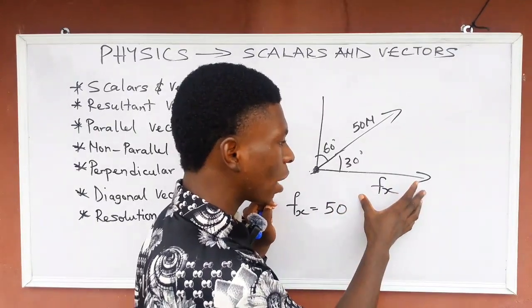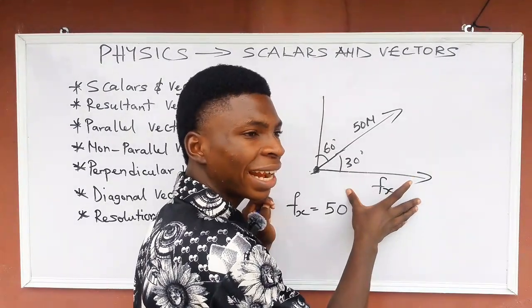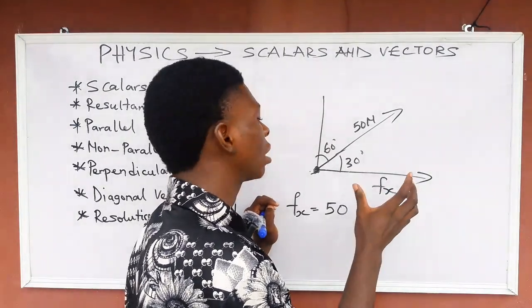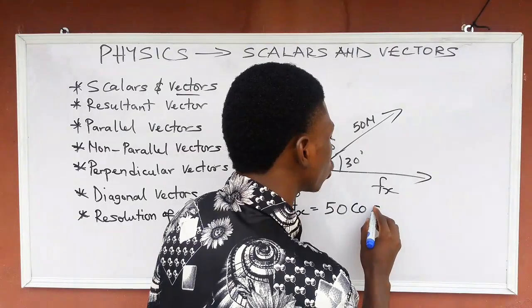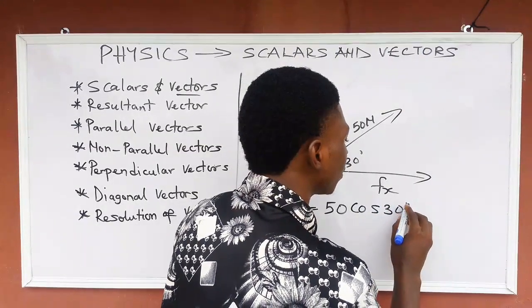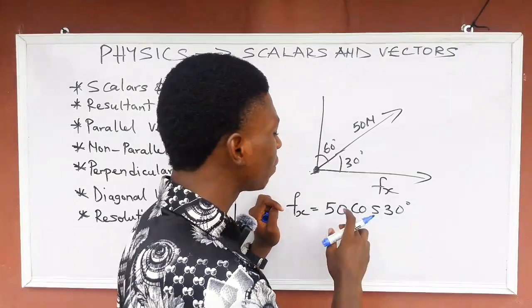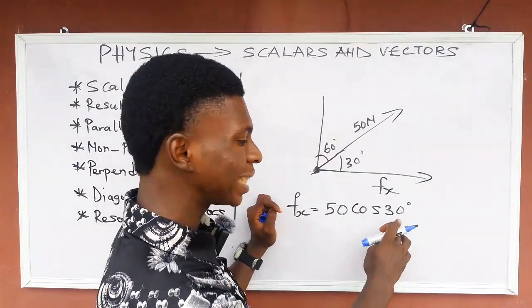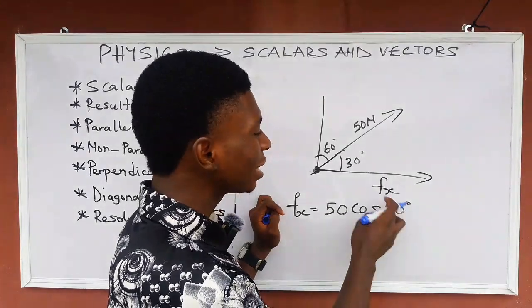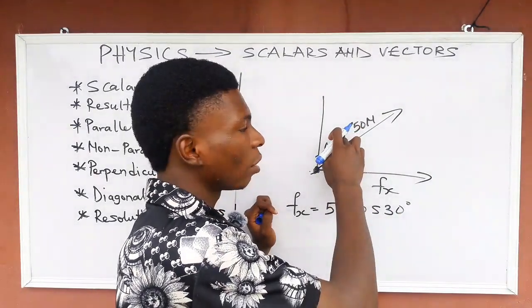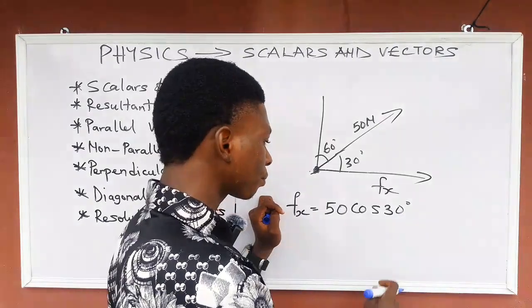I want to calculate this side now. If you are going to use cos, use the cos of the inclined angle you are trying to calculate. Like now, 50 cos 30. If I say 50 cos 60, I'm wrong. This is very, very wrong. Because you are using the angle of the vertical side, and we are calculating the horizontal component.